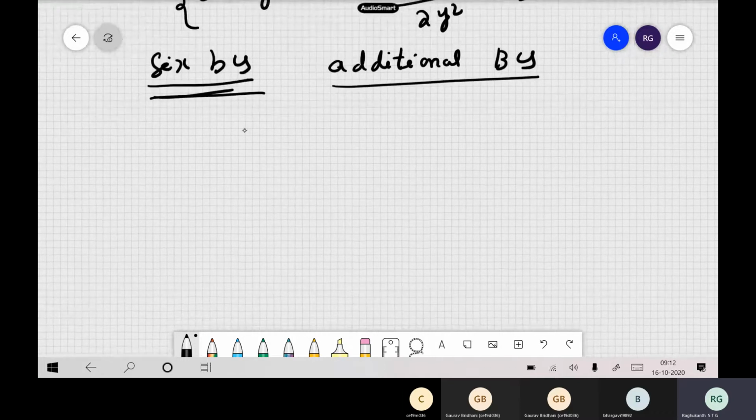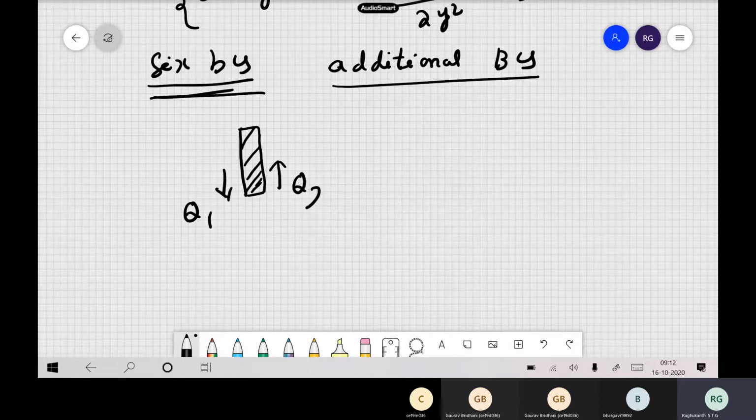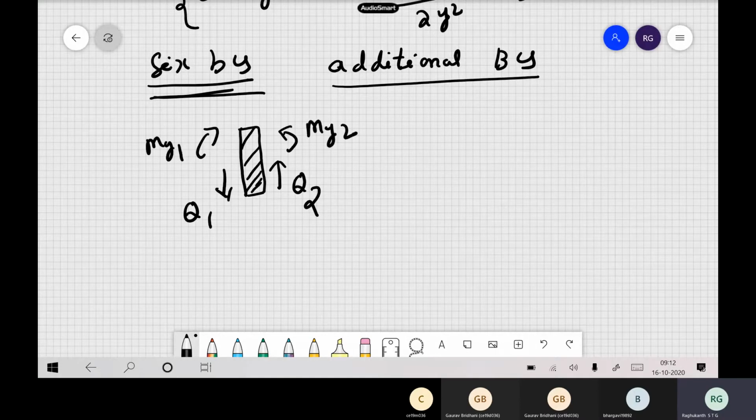So now it is something like this. If this is our stiffener, you have a q1 which comes from this plate, and you have a q2, which also comes from this plate. You have the bending moments also, that is my1 and then my2 from this portion, and this is our q which is acting on the beam itself. So now this boundary conditions, we will write like this.